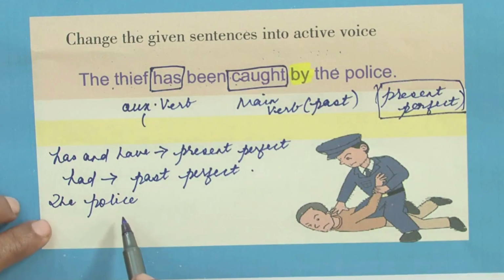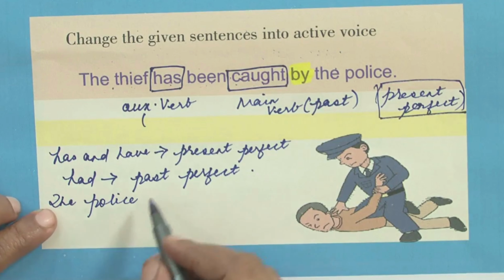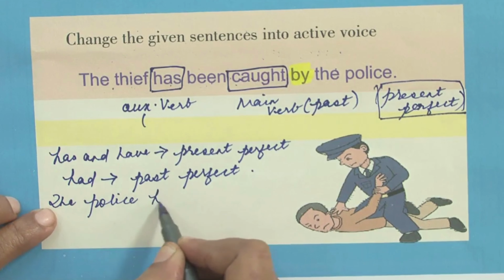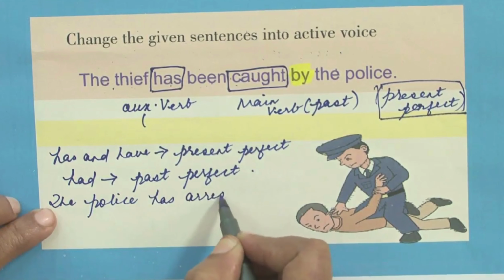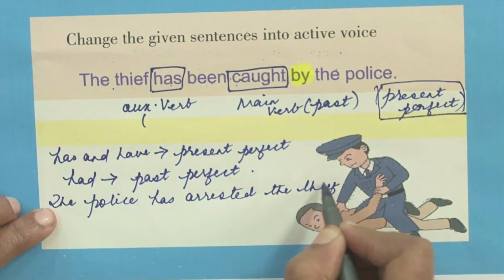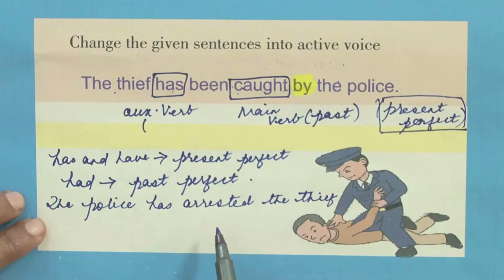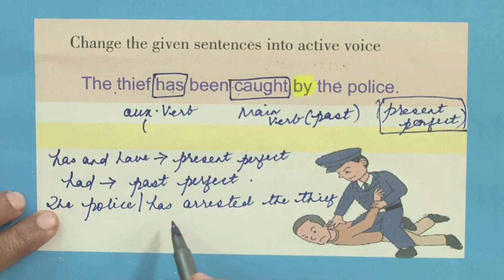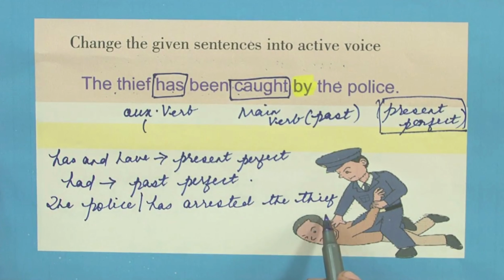What you need to remember is retain the tense. So you write the police has arrested the thief. So the police is the subject, has arrested the thief is the predicate, and you have retained the word has. That means you have retained it in the present perfect.